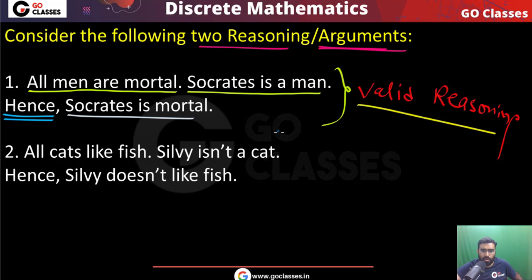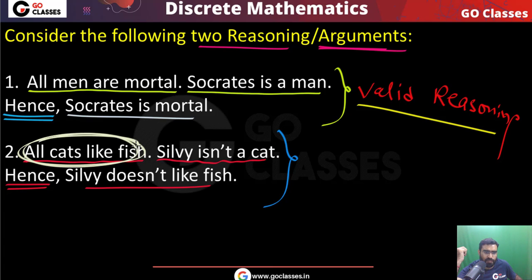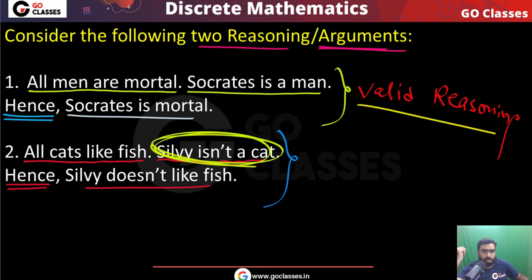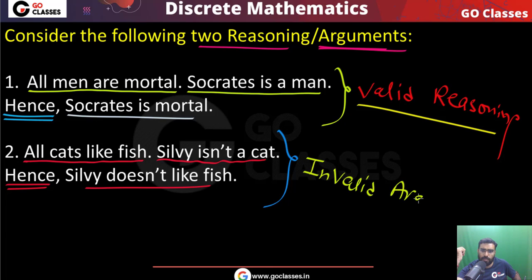What about this argument? This is saying that all cats like fish. Every cat likes fish. Sylvie is not a cat. Hence, Sylvie doesn't like fish. What do you think? Is this argument valid? You can easily see, if you think about it, this is an invalid argument, and the reason is very simple.